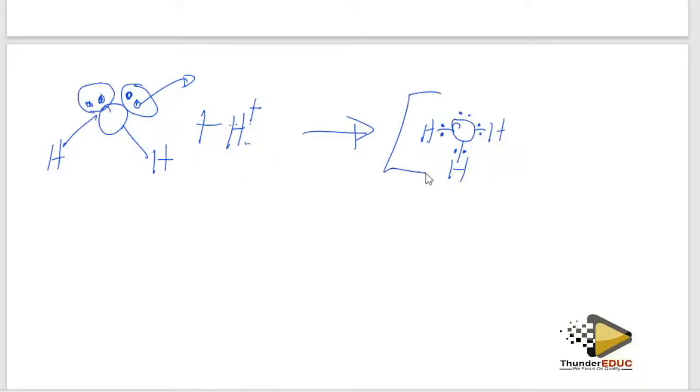What is it going to become? It's going to become positively charged because it has given out one electron to this. You understand? So it has become positively charged. How do we call this? We call it hydronium ion, or sometimes we can call it acidic water. Hydronium ion. If you have a challenge, let me know.